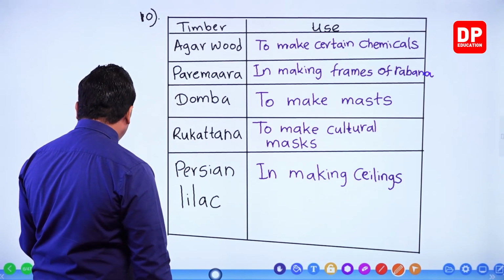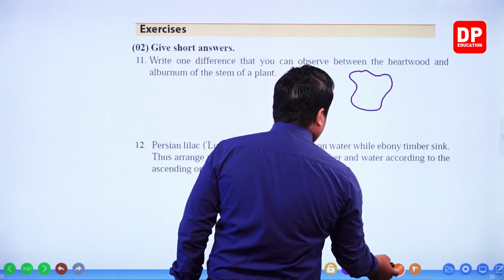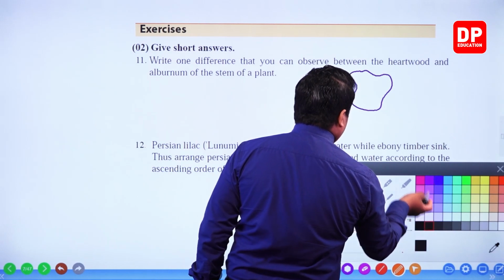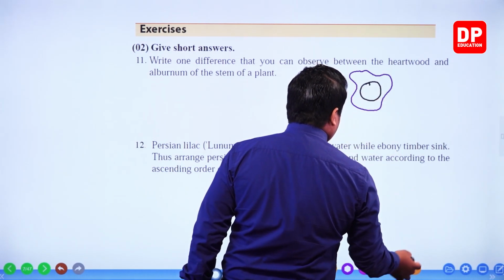Question number 11. Write one difference that you can observe between heartwood and alburnum of the stem of a plant. Heartwood, when you take the heartwood, it's like this. If this is the stem, then my dear children, heartwood is located within the stem like this.